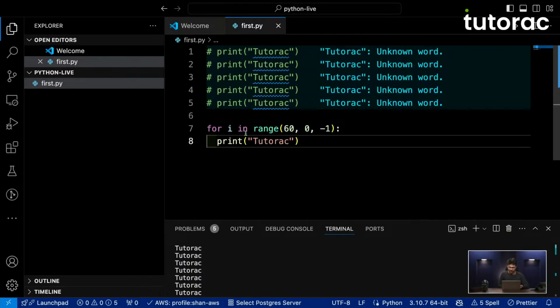So what would happen over here? The value of i would start from 60, end at 0, and the current value of i would be increasing by -1 every single time. Notice I'm saying it will increase by -1 every single time, which is equivalent to saying that it will decrease by 1 every single time. So that is how we can make use of the for loop inside Python.